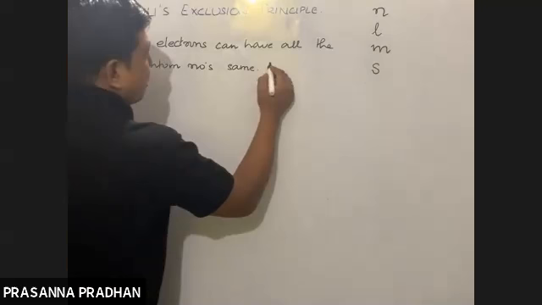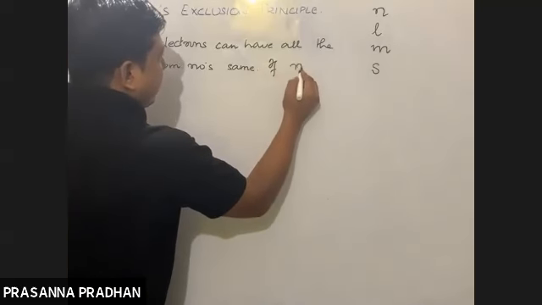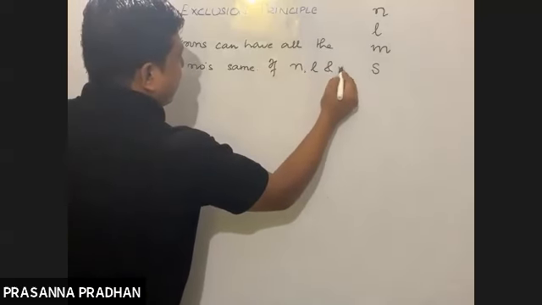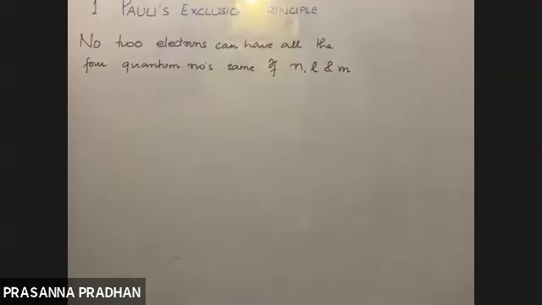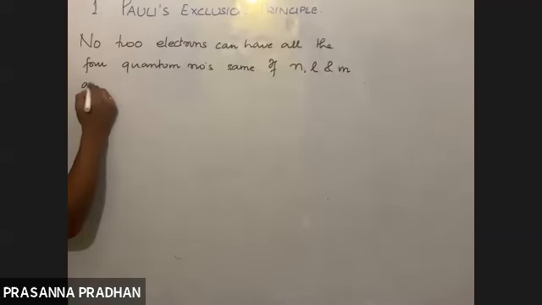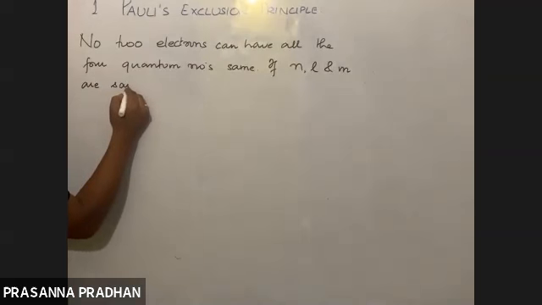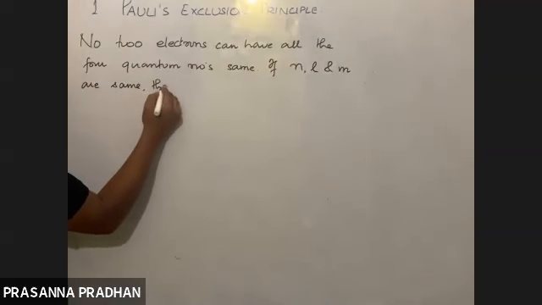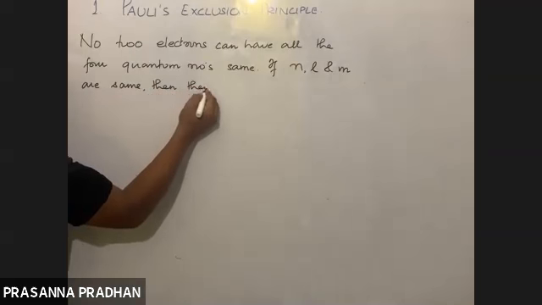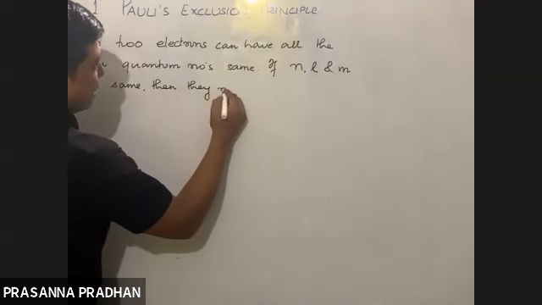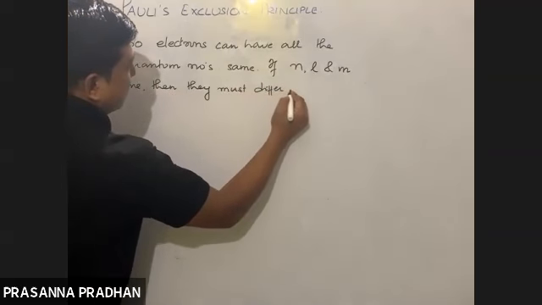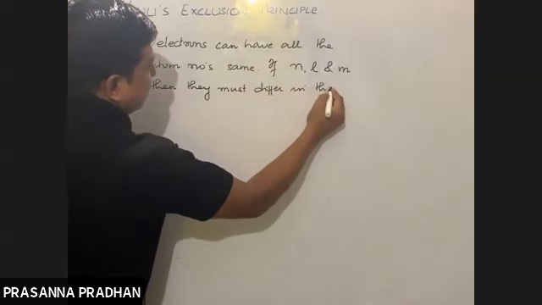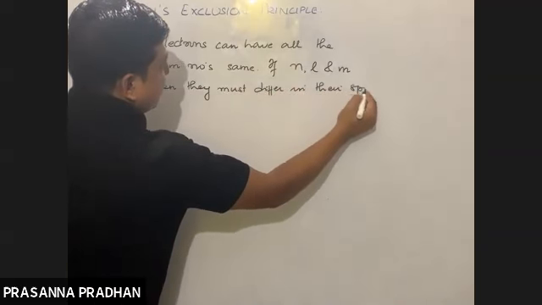So if n, l and m, that means if the principal quantum number, the azimuthal quantum number and the magnetic quantum number are the same, then they must differ in their spin quantum number.